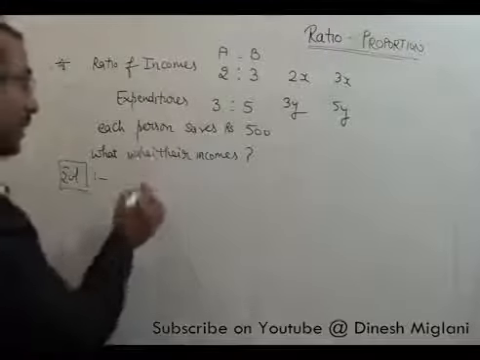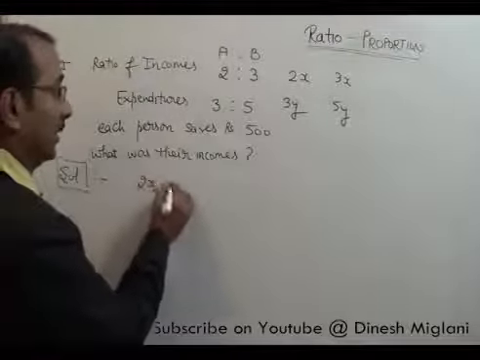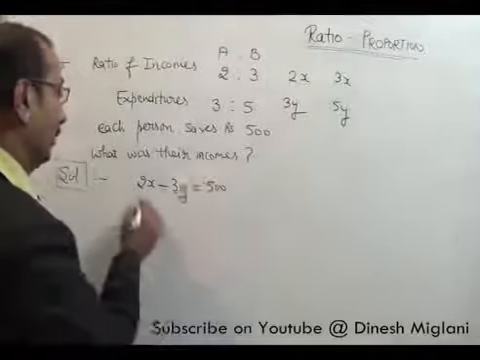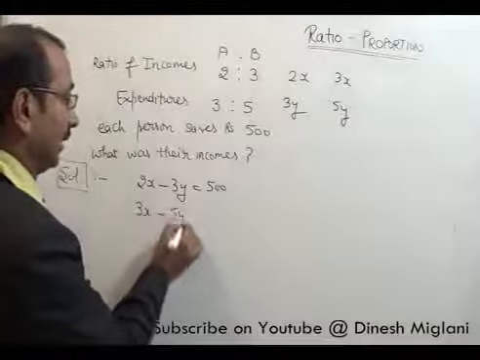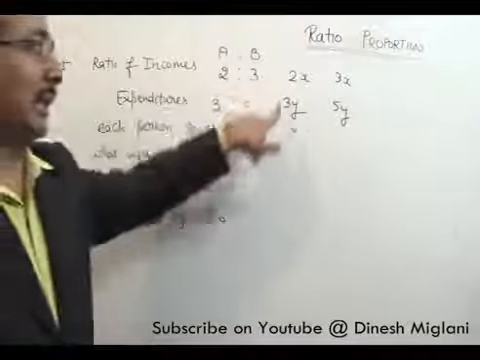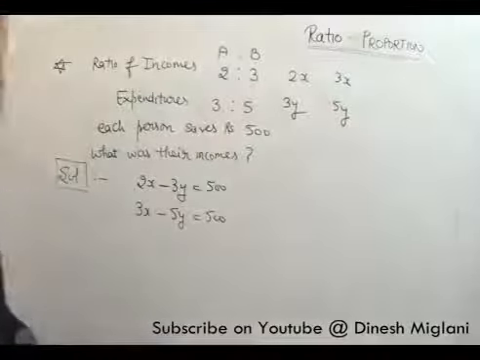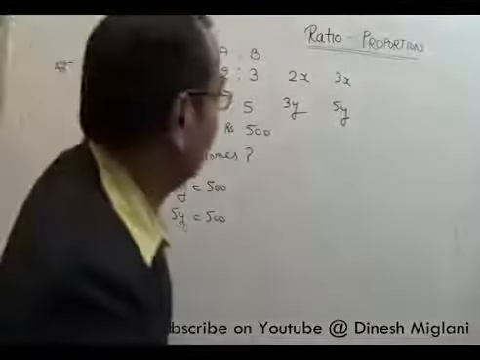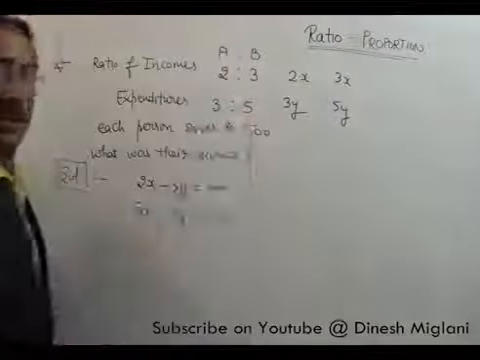So that will state 2x minus 3y. This is my saving, 500, of the first person. For the second person, 3x minus 5y is equal to 500. Because this is the income and this is the expenditure, so I have to subtract expenditure from the income. Income of the first person is 2x and expenditure is 3y.